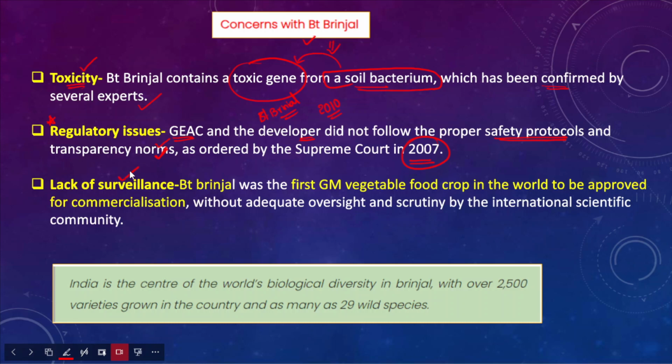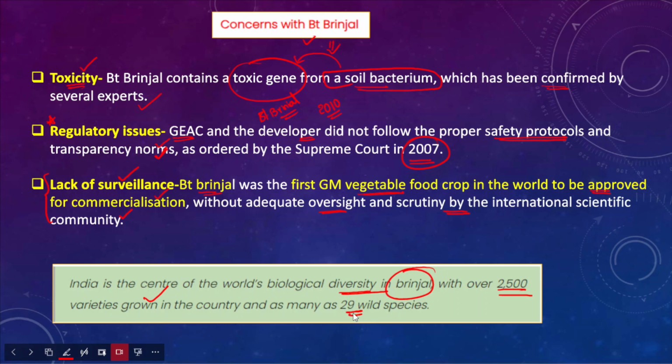After that, there's a lack of surveillance as well, because BT brinjal was the first GM vegetable food crop in the world to be approved for commercial cultivation. However, the problem here is that without adequate oversight and scrutiny by the international scientific community, introducing such a food crop first in the world would not be advisable, considering the larger impacts of such GM crops on human health and environment. India is the center of the world's biological diversity in brinjal production, with over 2,500 varieties grown in the country, and as many as 29 wild species of brinjal are available.